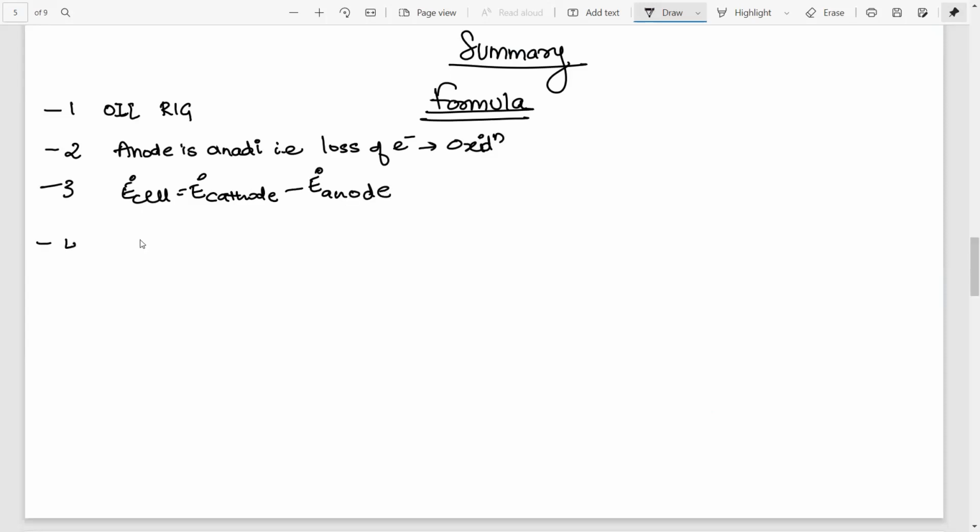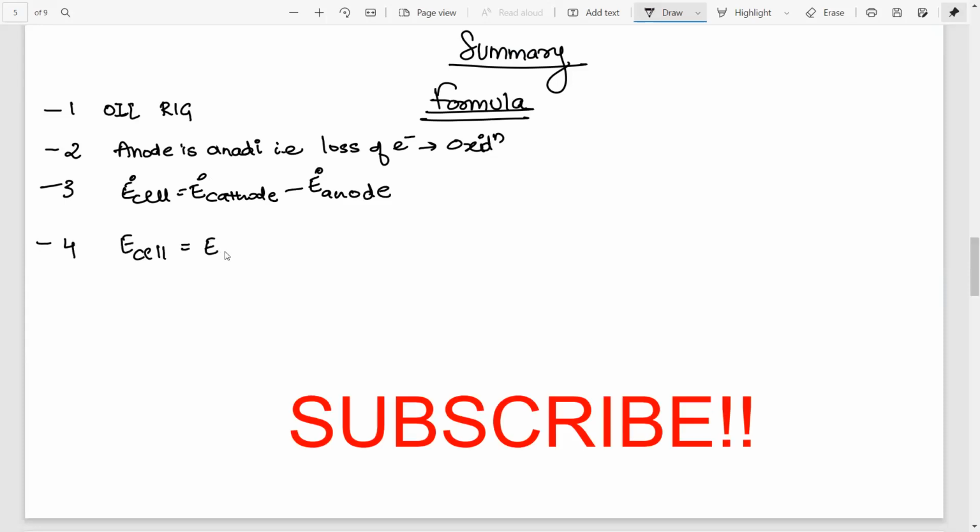Then the fourth formula, if you have to find only EMF of the cell, then you are going to use this formula where N over here is the number of electrons involved in the reaction and log of concentration of product upon concentration of reactant. This is the Nernst equation.